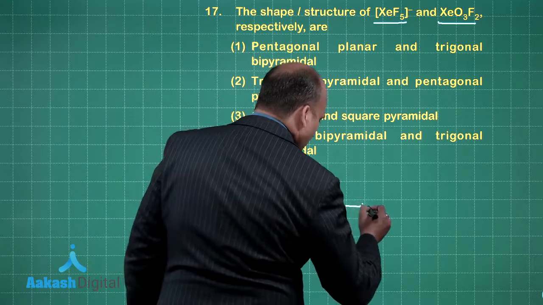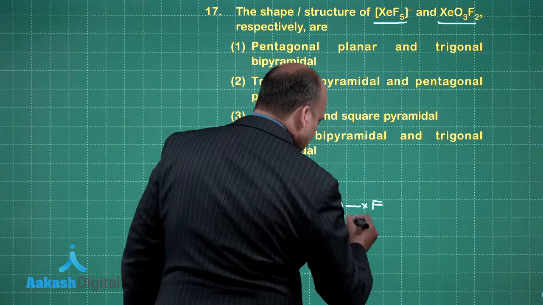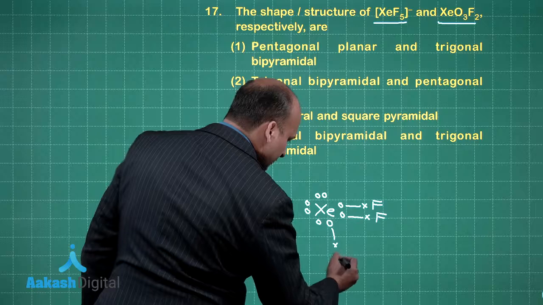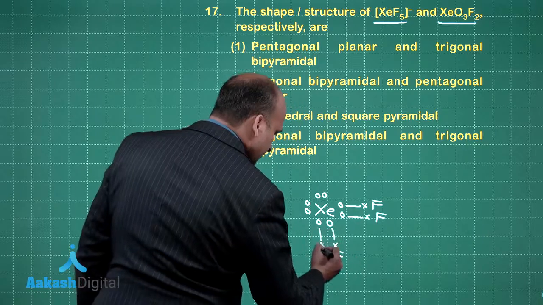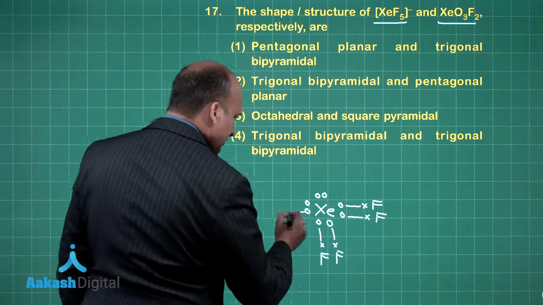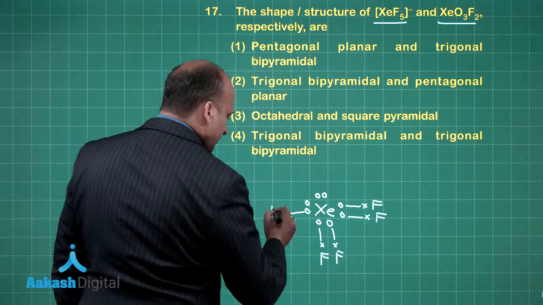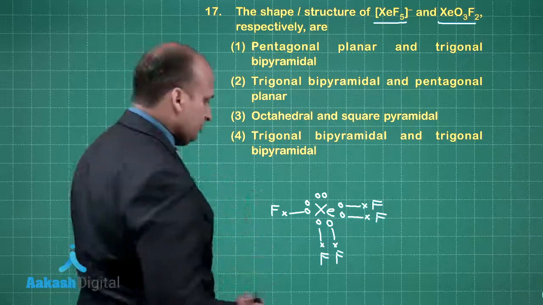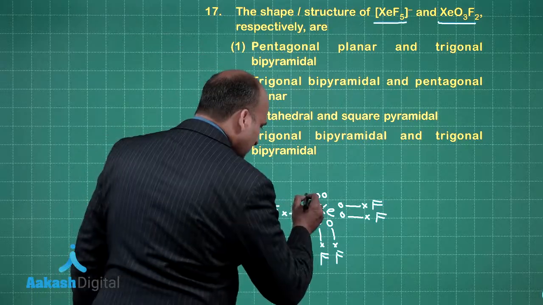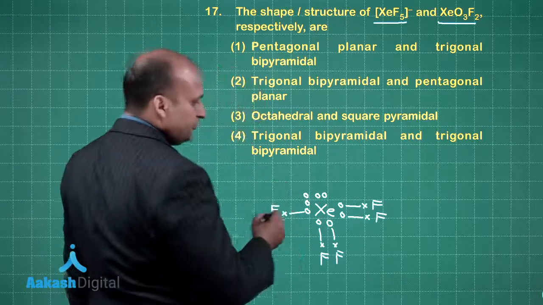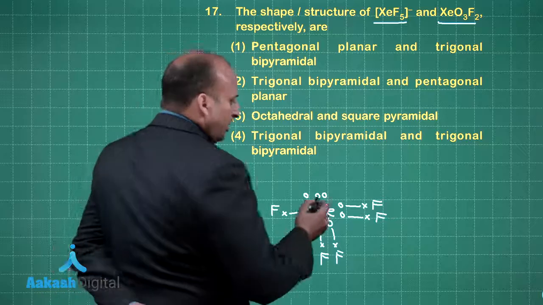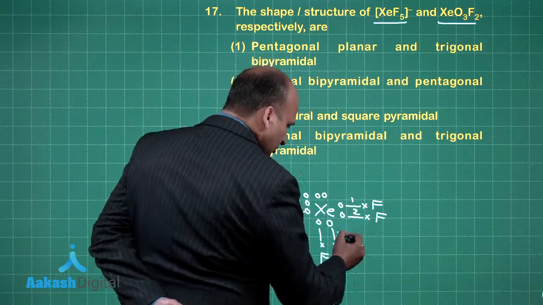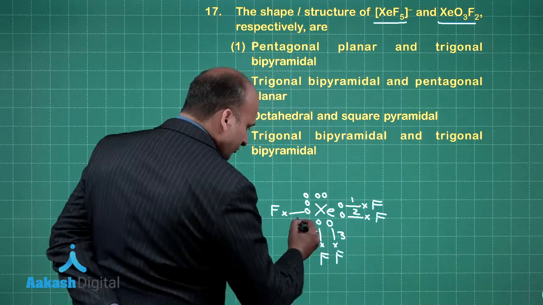Now here one bond is with fluorine, the second one is with fluorine, third is with fluorine, fourth is with fluorine, fifth is with fluorine, right? And also there is one negative charge. So this negative charge I am placing over here. Now when I look at this molecule, I get 1, 2, 3, 4, 5.